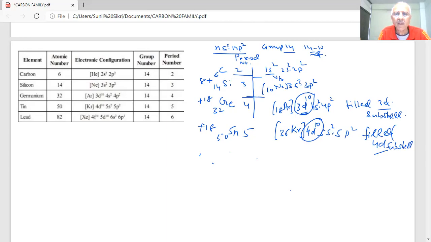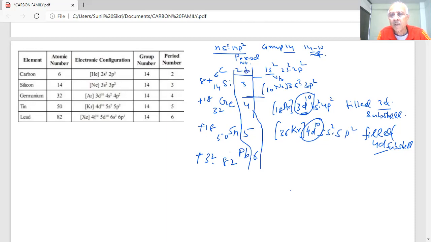We'll see that. After that, student, how much do you have to add? 32 has to be added, so 82. That is our lead, student. Lead, which period is this? Sixth period, 6s2, 6p2. Period number six.